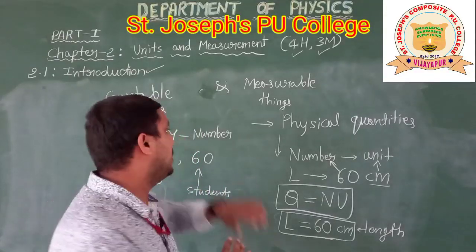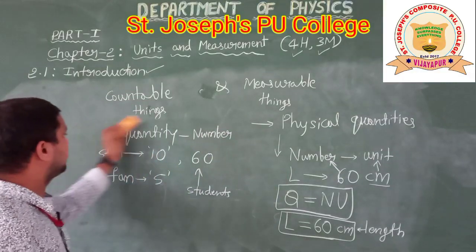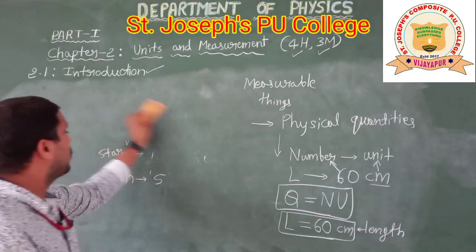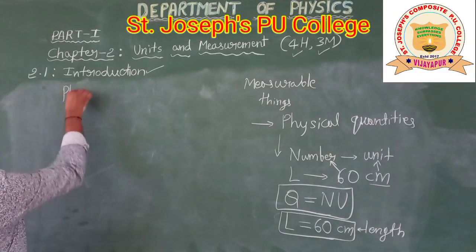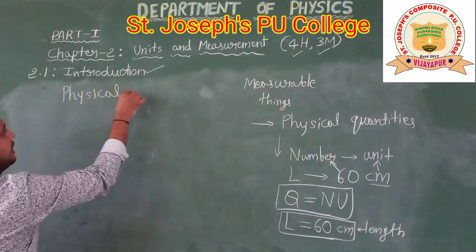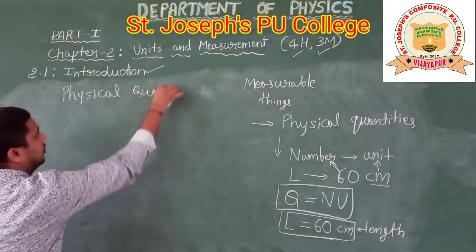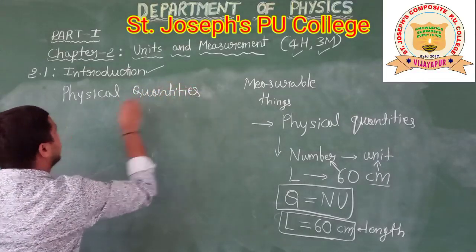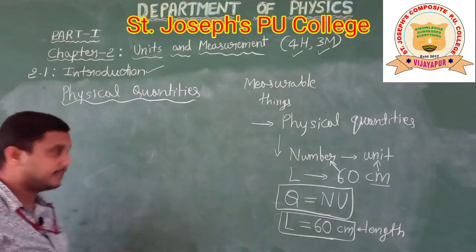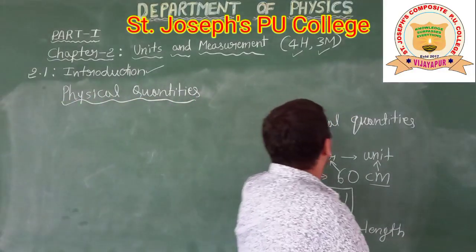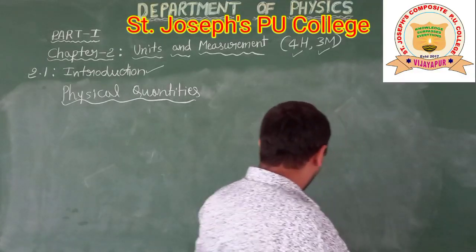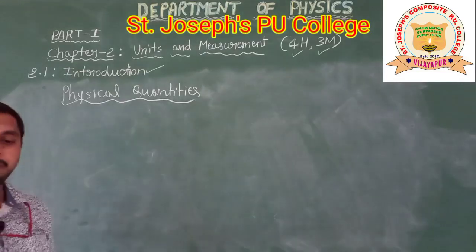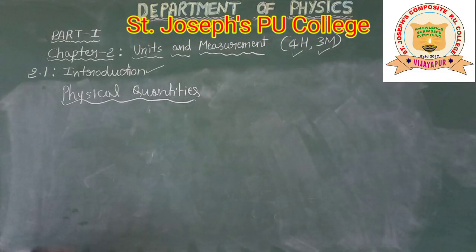Now we will move on to the next topic with physical quantities. Any quantity which can be measured is called a physical quantity.